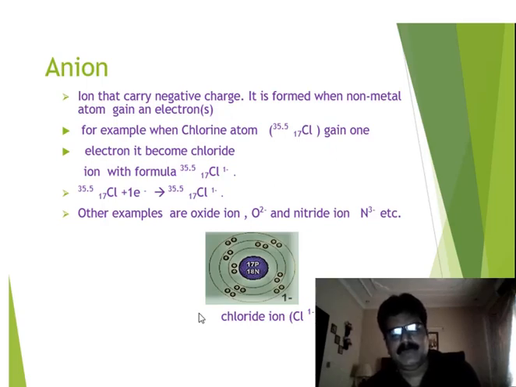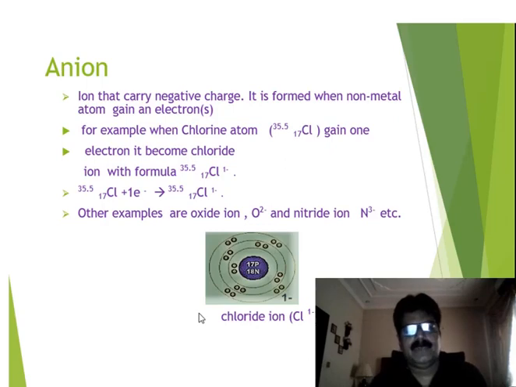That's why it's difficult to remove their electrons from outer shells. So whenever they come in contact with a metal atom, they attract the electron from the metal and gain it.